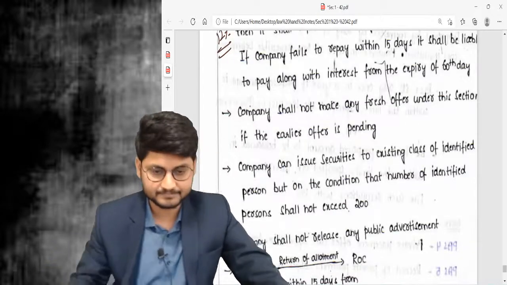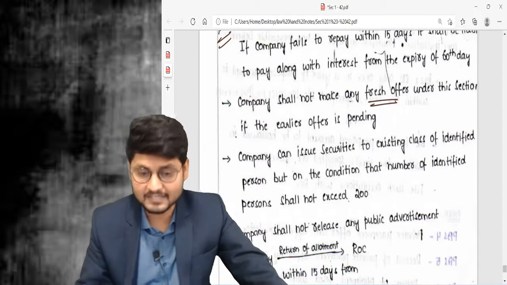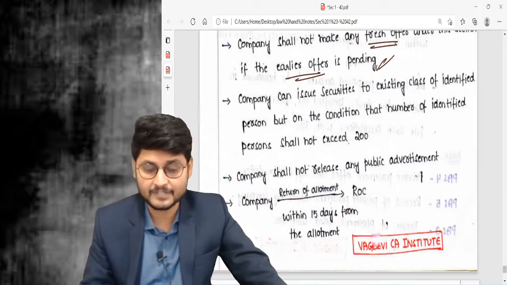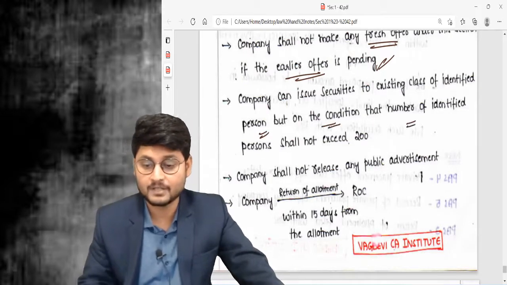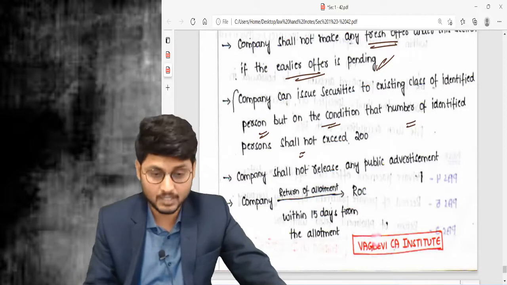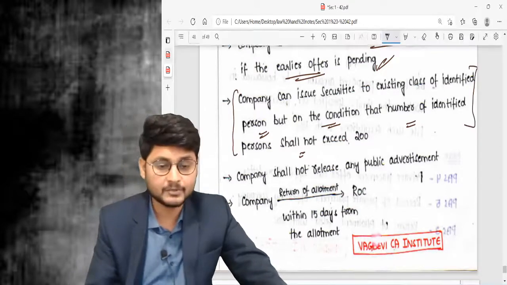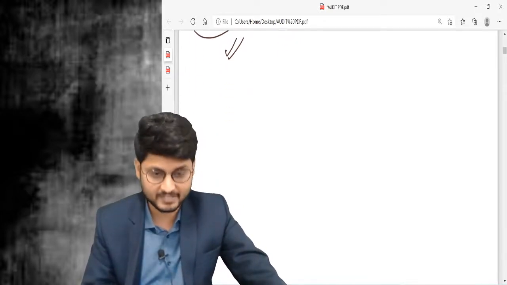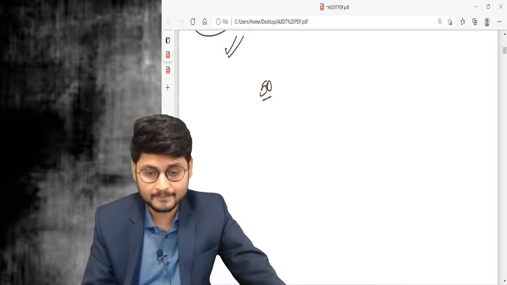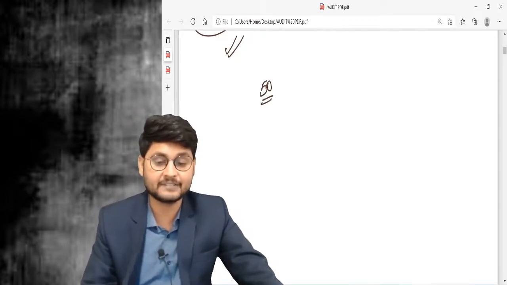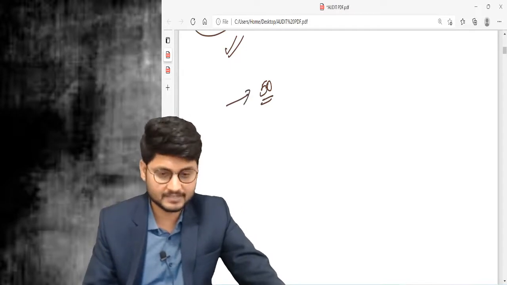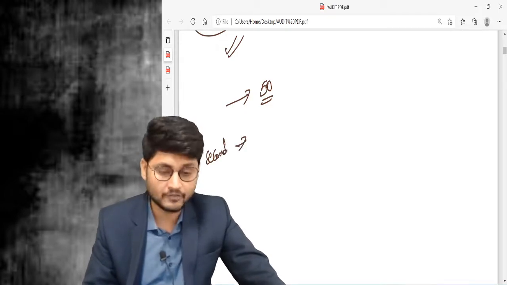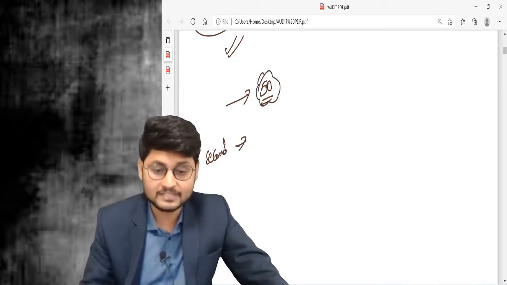Next point. The company shall not make any fresh offer under this section if the earlier offer is still pending. Next point. The company can issue securities to an existing class of identified persons, but on the condition that the number of identified persons shall not exceed 200. Now, here is my question for you. If you know the answer, you can comment below this video. For the first time, we offered to 50 identified persons. Now for the second time, in the second offer, if the shares are offered to the same 50 members,